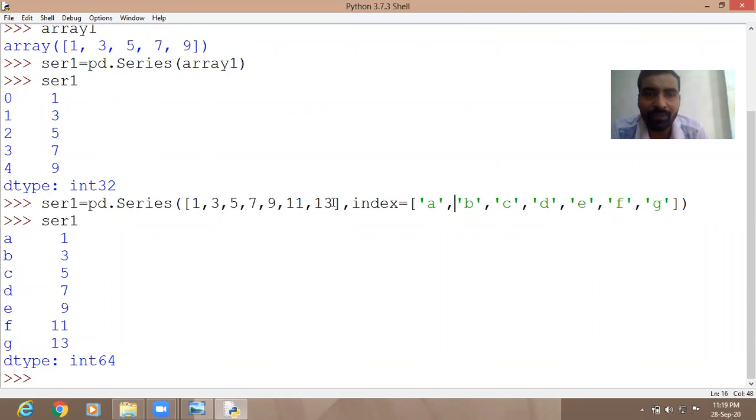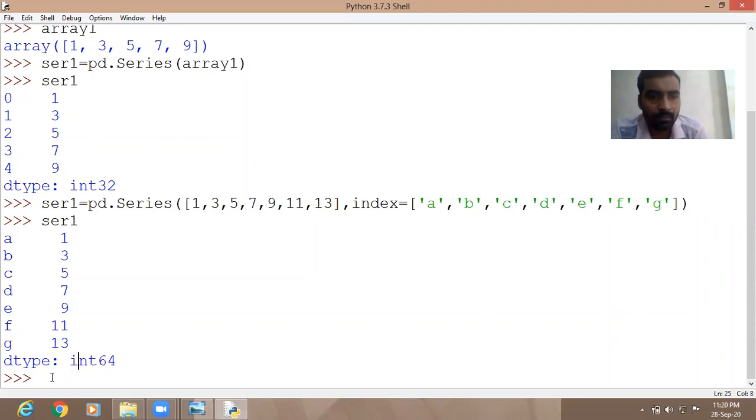Here we have given the values directly in the form of a list, and these values given in the list are integer values. These integer values have the data type storage as int 64. It means int 64 will have a larger range of data items. Is it clear? Yes, sir.